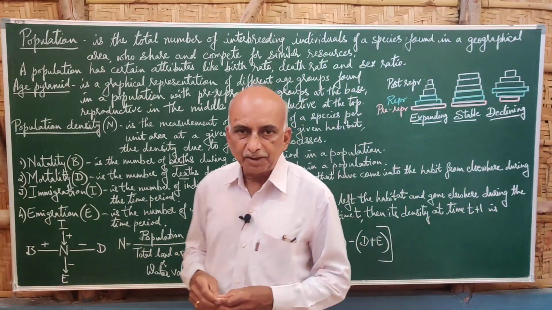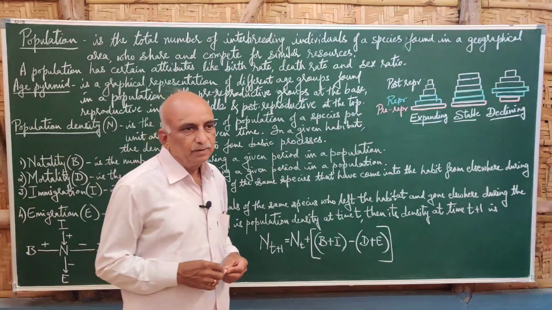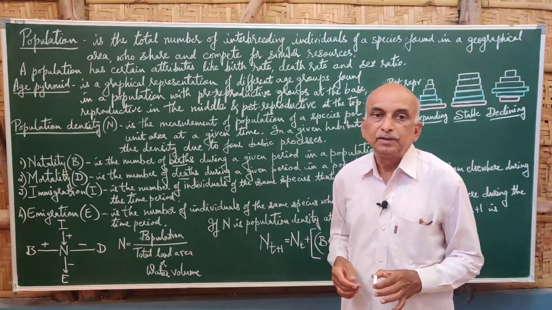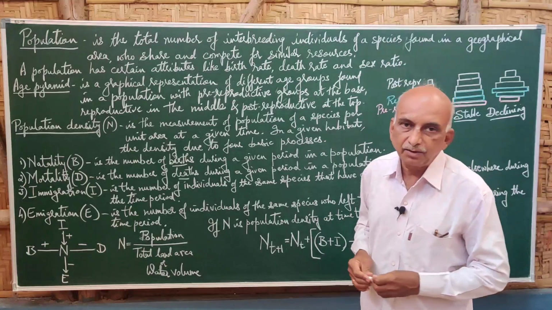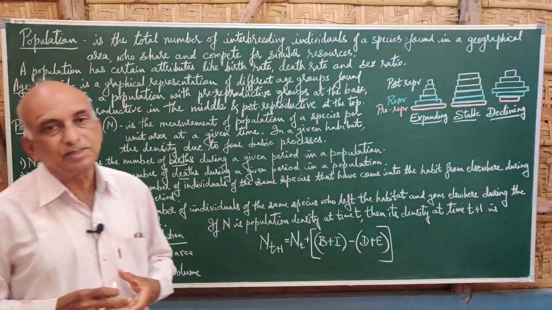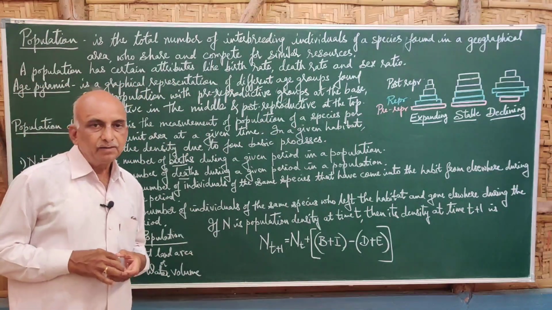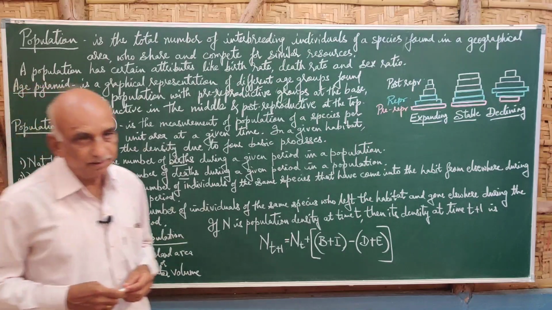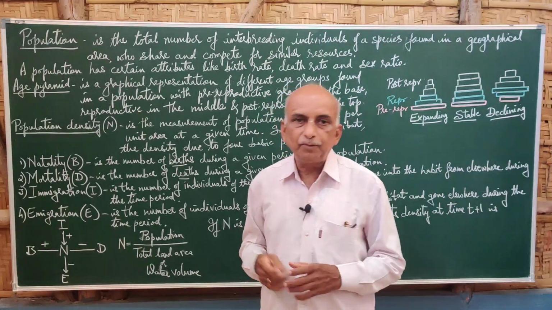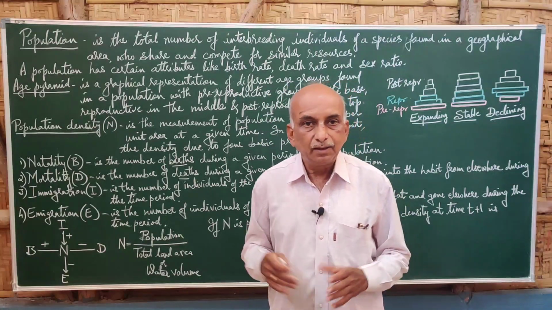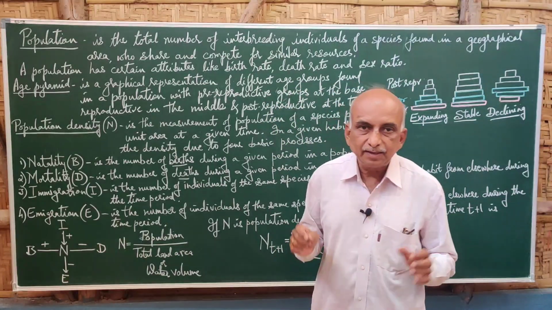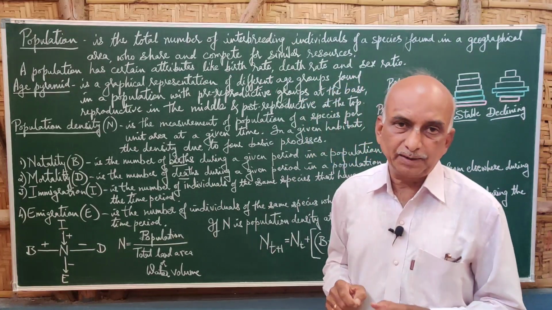In organisms and population, we have studied the different aspects of adaptations and the responses of organisms to abiotic factors. Now, related to the organisms, we have the study of population. What is population and the related aspects of population? Generally, we can say that a population is a group of individuals or organisms which belong to the same species. This is a simple meaning of population.